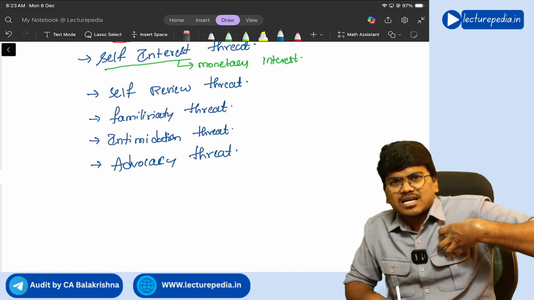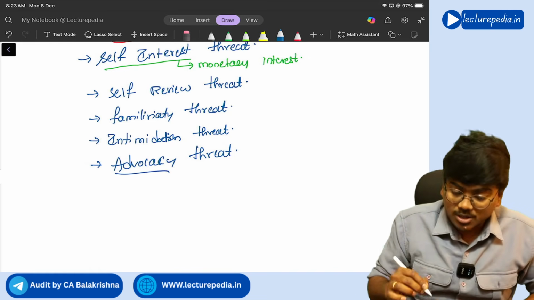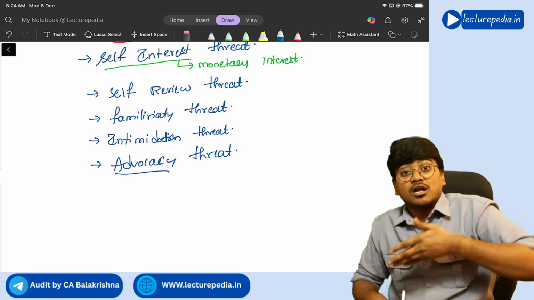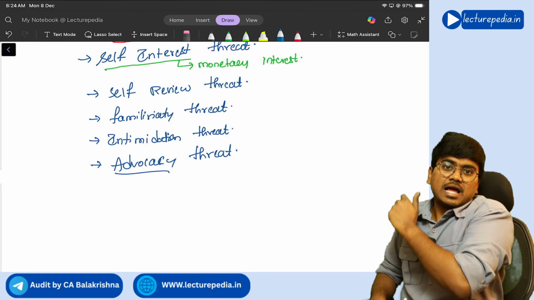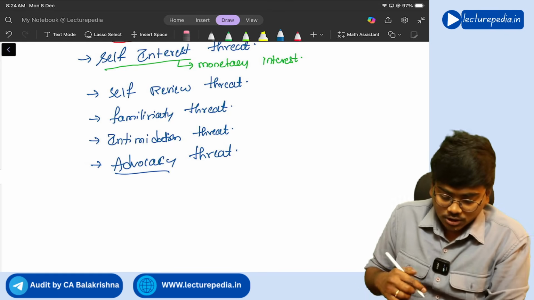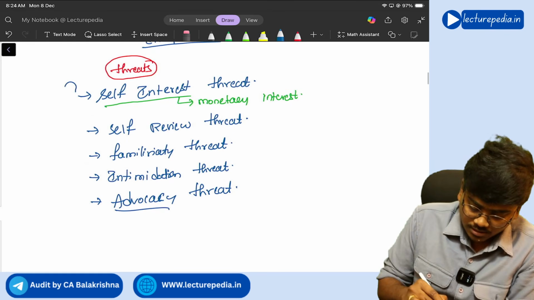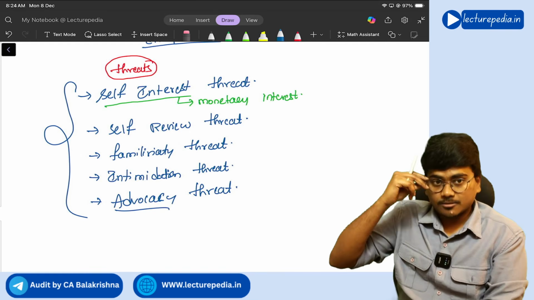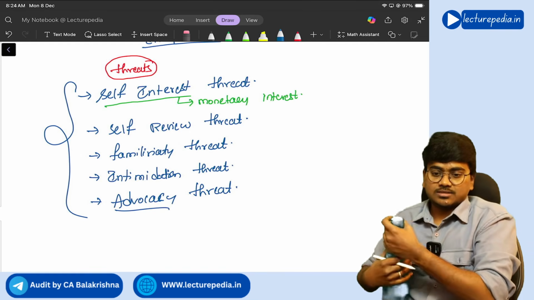Since the auditor has advocated, advocacy means promoting the client, since the auditor has promoted the client to such an extent, now he is not able to act independently. Understand? So these are the threats to the independence of the auditor. Got it? Yes.